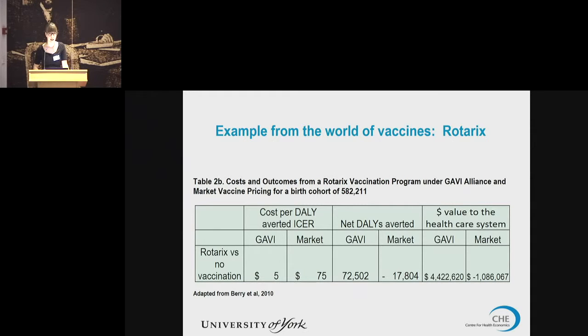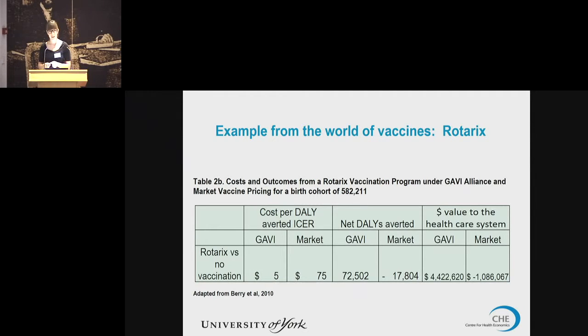We can also calculate the dollar value to the healthcare system, which is just how much it would cost the healthcare system to avert, in this case, 72,502 DALYs at the margin. So what this tells us is useful for two things. For one, if this vaccine didn't exist, and we were interested in developing it, but we knew how effective it was likely to be and how much it was likely to cost from Gavi and at market prices, this could tell us how much we should be willing to spend to develop this vaccine, which in this case would be $4.4 million. If it costs more than that, it's no longer necessarily going to be cost effective.